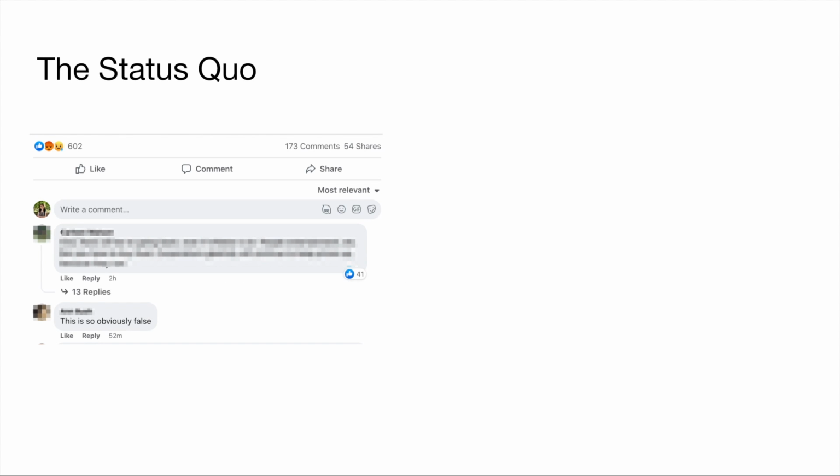Imagine this. A user comes across a post on social media and knows that it is misleading. What can they do? Well, they can maybe react to it with an angry emoji, or even post a comment that refutes the post. And in either case, the platform will consider the user's interaction with the post as a sign of engagement, thinking that the post is worth surfacing to more people, which will end up having the opposite effect of what the user intended.